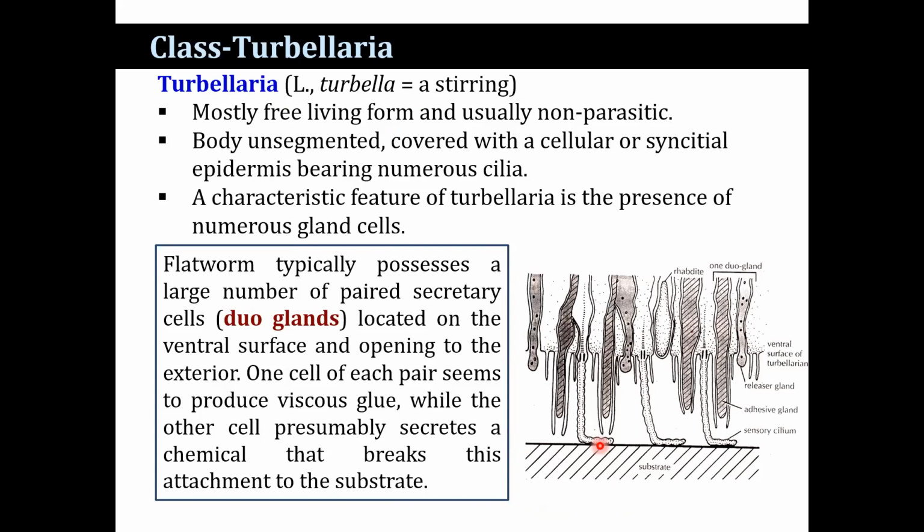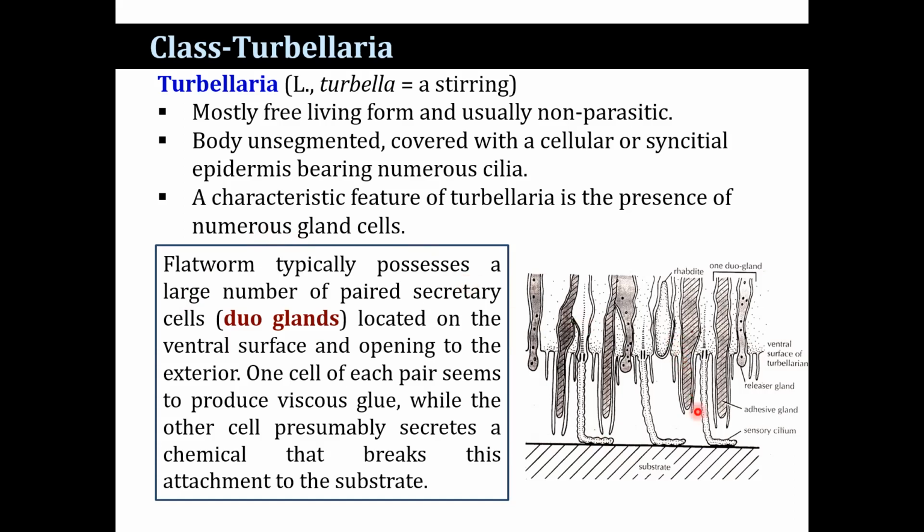Now, Turbellaria comes from the Greek word turbella, meaning stirring. They are free-living forms and usually non-parasitic in nature. The body is unsegmented, covered with a cellular or syncytial epidermis, bearing numerous cilia. A characteristic feature of the Turbellaria is the presence of numerous gland cells.